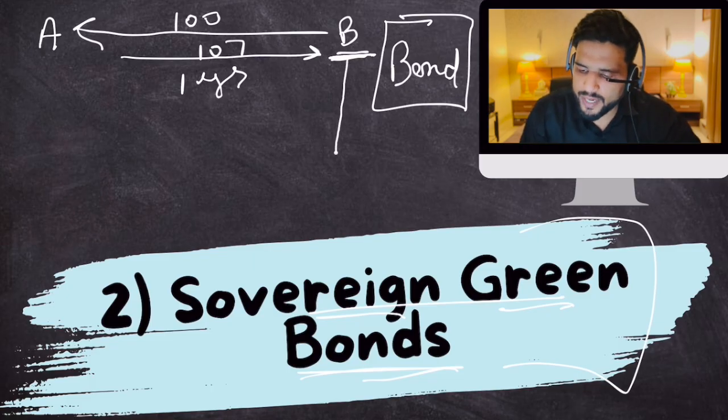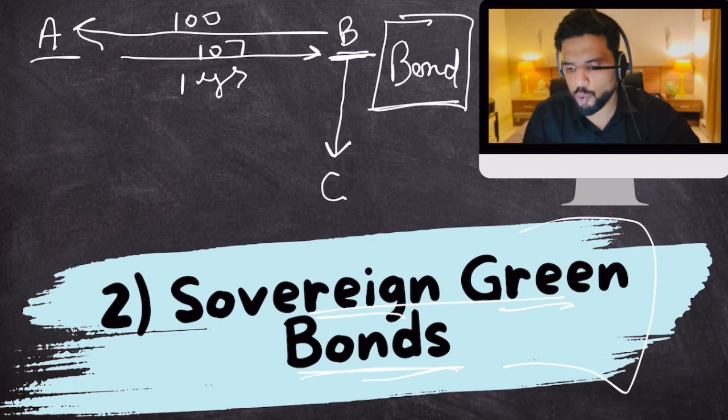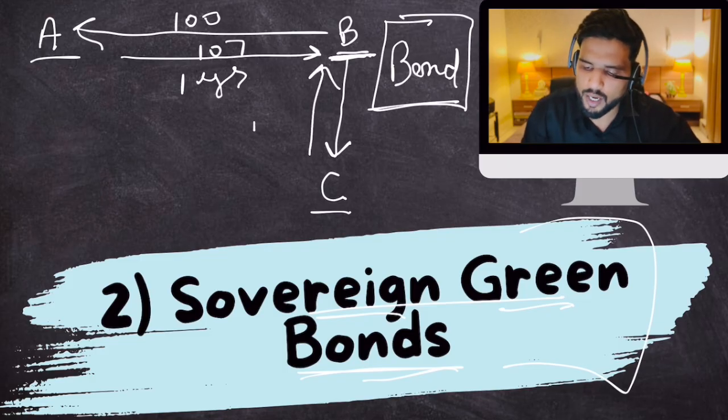So B will find a third person called C and tell him, you take this piece of paper from me. Whoever shows this piece of paper to A will get 107 rupees. So you take this piece of paper from me. C will say, yes, I would. But B would say that in return, you have to give me 103 rupees.